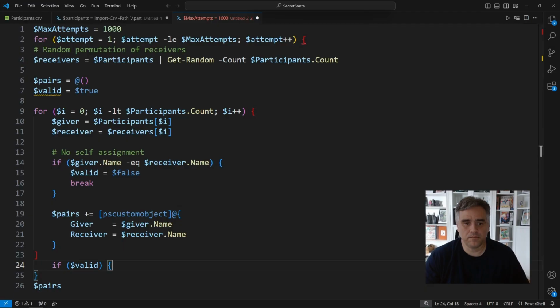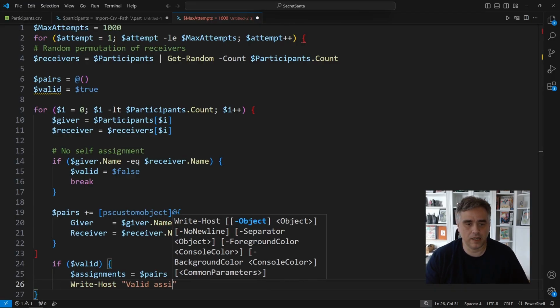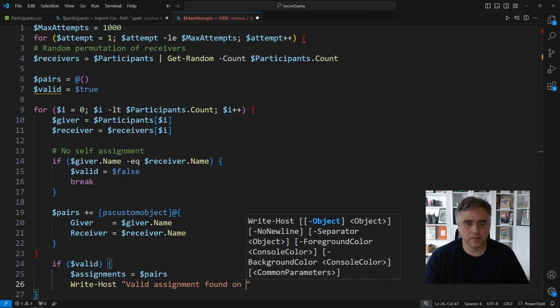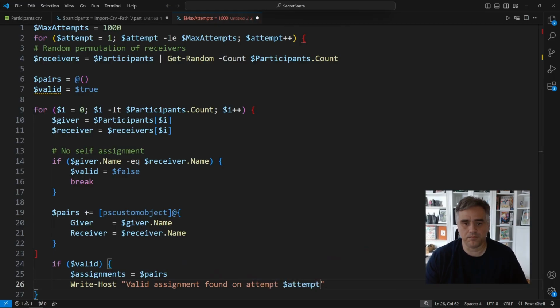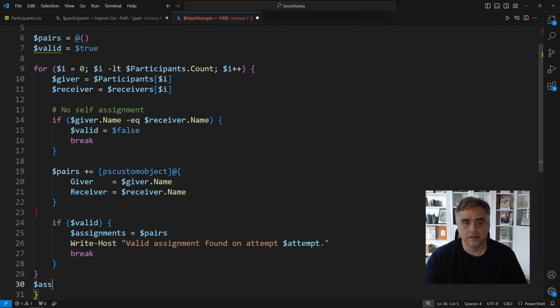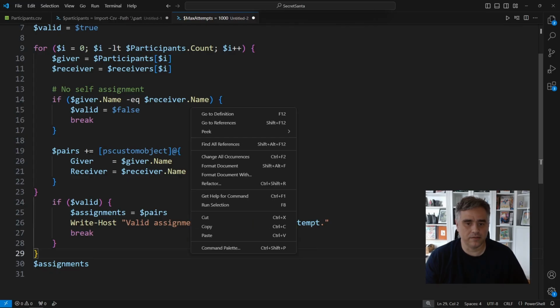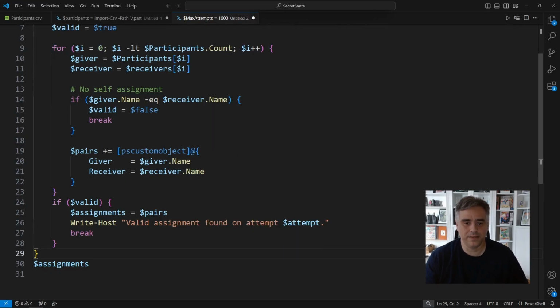Once we've either finished building pairs or bowed out entirely, we check valid. If valid is still true, that means we made it through everyone without hitting a self-assignment. In that case, we copy pairs into assignments, print a happy little message giving our number of valid attempts, and we break out of our outer loop, and we're done. If valid was set to false, we don't do any of that, and the outer loop just runs again with a fresh random shuffle. At the end, we print assignments. That's either a valid list of non-self pairings or null if we somehow failed at all 1,000 attempts, in which case your Secret Santa group is statistically cursed.